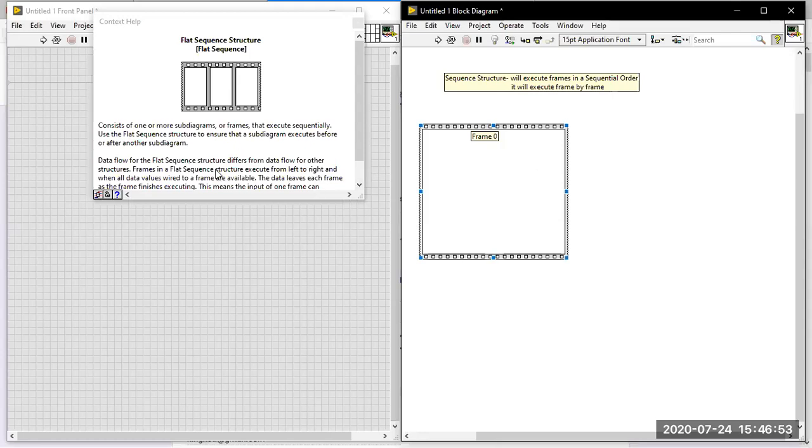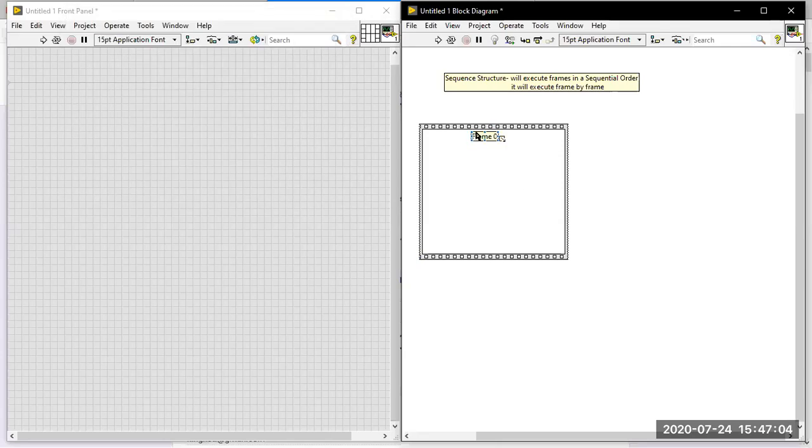Okay, and again they are giving so many things over there, like how the data will flow in the flats, that is, in the frame itself. We don't need these things over there. Now, frame 0 is available.